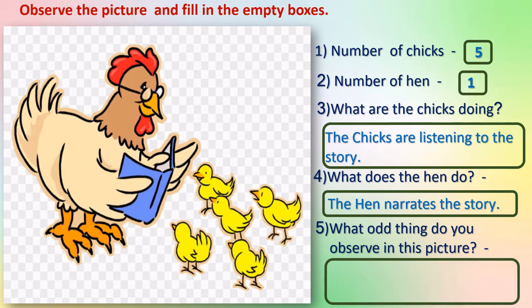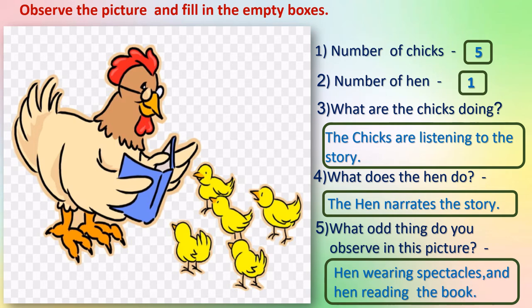Next, what odd thing do you observe in this picture? Anything odd you can see in this picture? Yes, see here. Hen is wearing specs. Correct. Let us write here: hen wearing spectacles and hen reading the book. This is the odd thing, right? These are the characters of us, means human beings. So these are the odd things you can see in this picture.